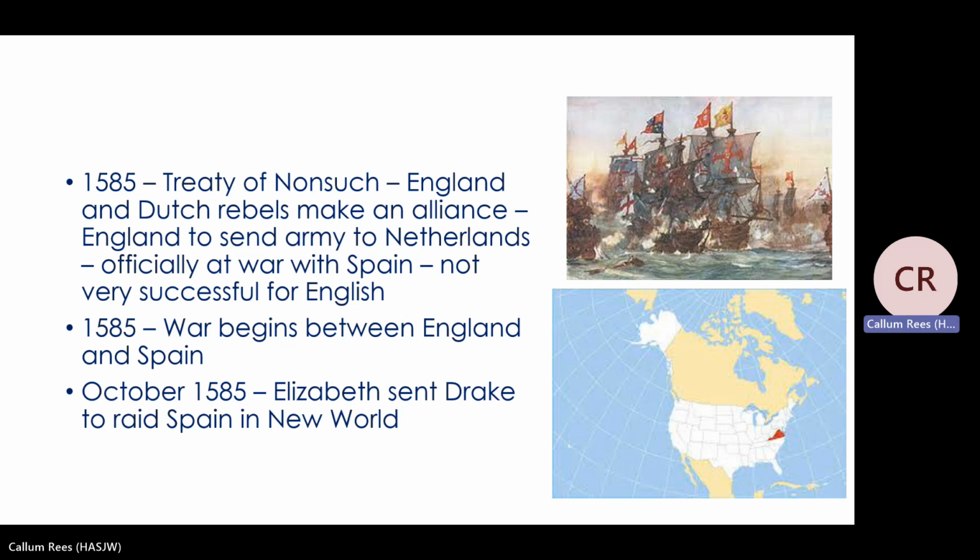So it gets to 1585. Elizabeth realizes that if the Spanish control the Netherlands, England will be completely surrounded by enemies. And Elizabeth really, really wants the Netherlands to be ruled by a group who are actually friendly to England. So Elizabeth wants the Dutch rebels to be in charge, but she knows things are not going well for them. So she finally, in 1585, makes the decision that she's now going to send her army to the Netherlands.